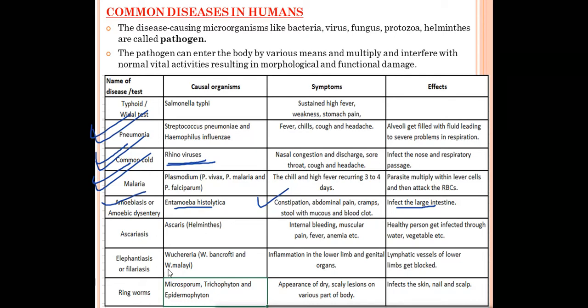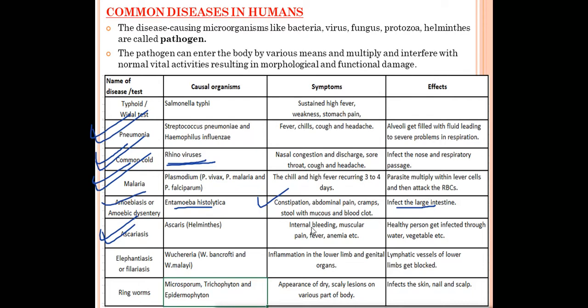Next is Ascariasis. Ascariasis is a disease which is caused by a helminth, and the name of the helminth is Ascaris. The name is very easy, and they are very similar also. Ascariasis, Ascaris. Now, what are the symptoms of this disease, Ascariasis? Internal bleeding, muscular pain, fever, and anemia. These are the symptoms of the disease Ascariasis.